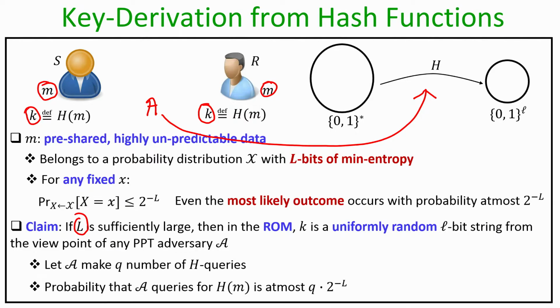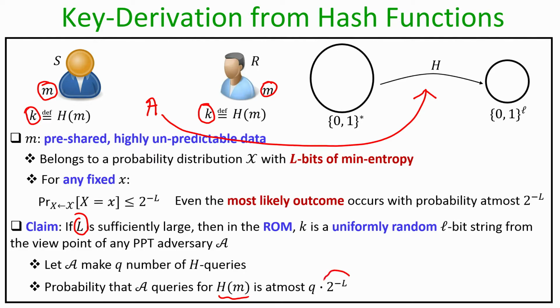Now what is the probability that the adversary indeed has queried for h of m, given that it has made q number of queries to the oracle? Well, if the data m which has been pre-shared between the sender and receiver has big L bits of min entropy, then what the adversary can hope for is that every time it can ask the value of this h oracle on the most favorable data that it feels the sender and the receiver might have picked as per this probability distribution.